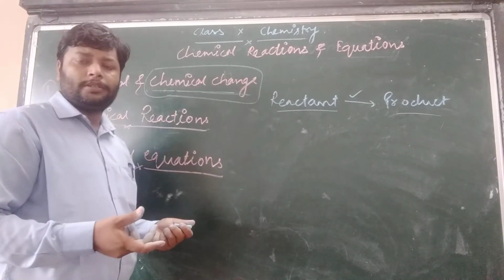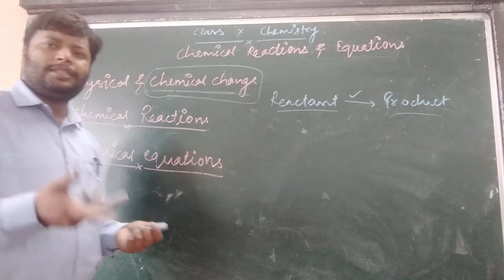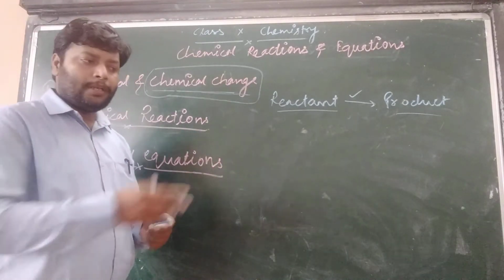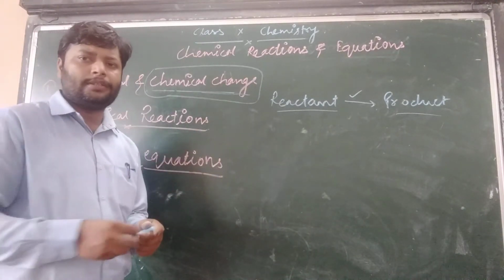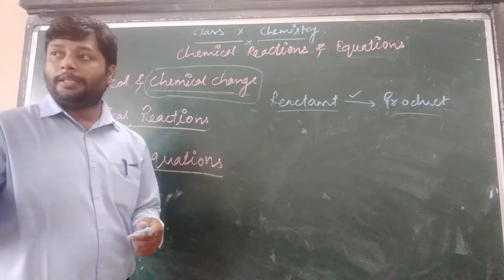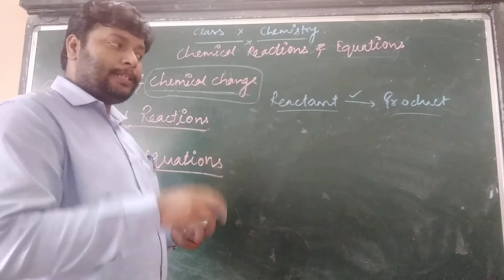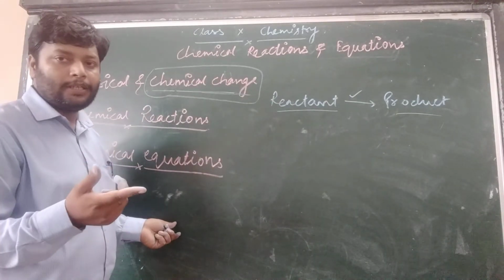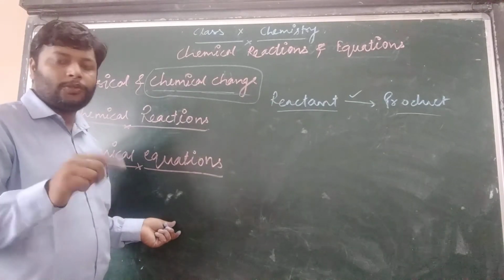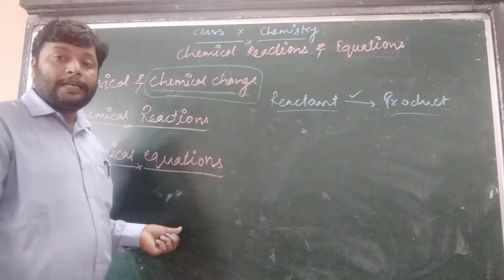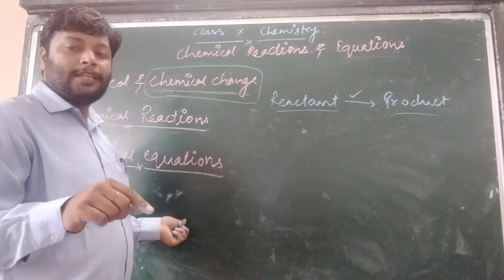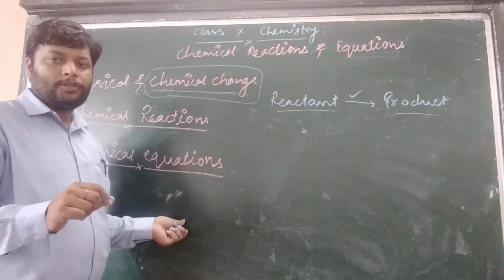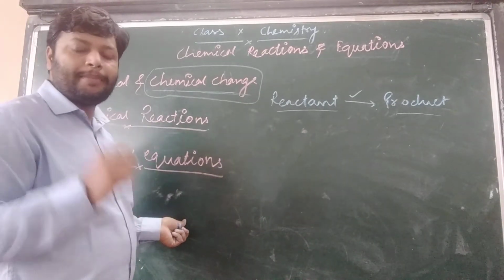Digestion of food, cooking of food, rusting of iron, spoiling of materials, releasing a bad odor, spoiling of milk. The spoiling of milk must be a chemical change, because you cannot reverse spoiled milk into milk again. Curdling of milk, that is the conversion of milk into curd, is also a kind of chemical change.